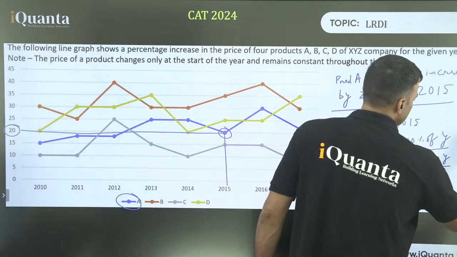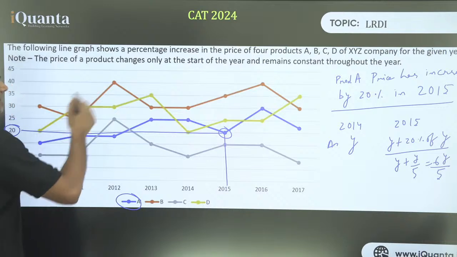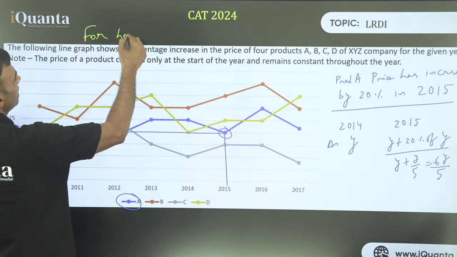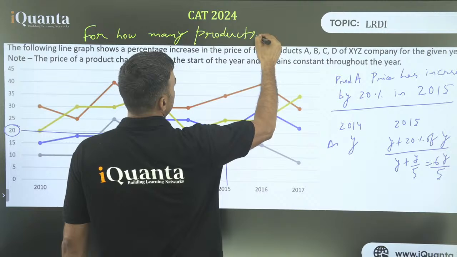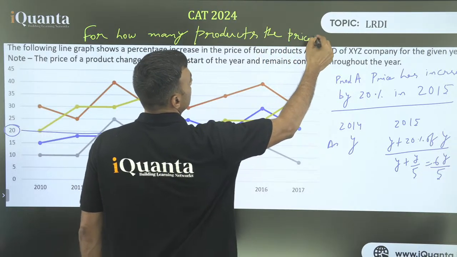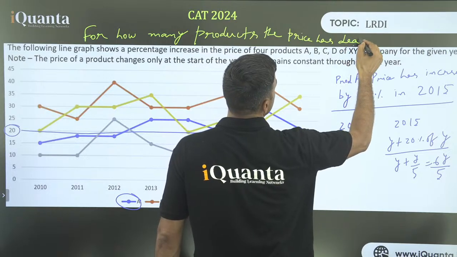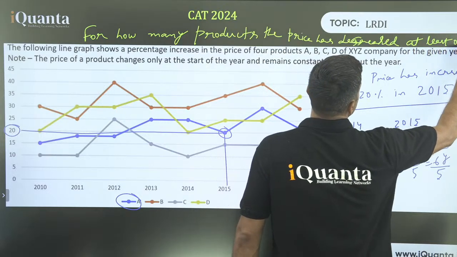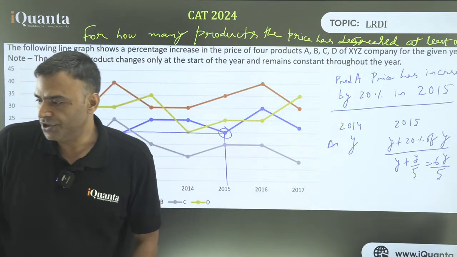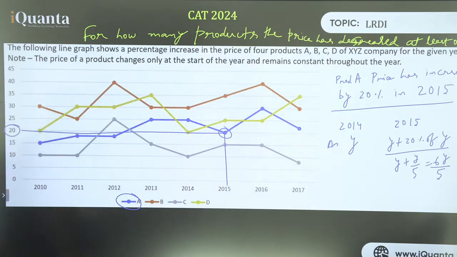On the basis of this data, I want you to answer for how many products the price has decreased at least once during this entire period? How many products have had their price decrease at least once during this entire period?